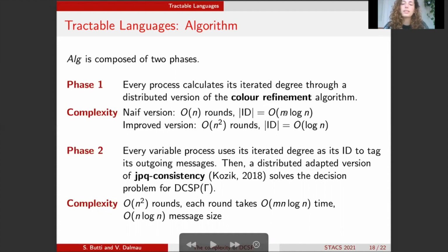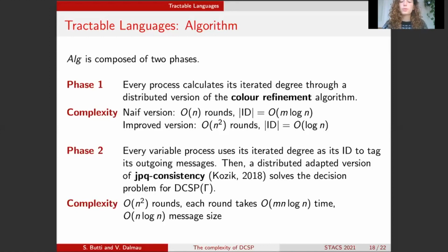And basically, this is not good because later we will need to process these messages in such a way that it will also affect time complexity. So we improved this algorithm at the cost of adding a little bit of time. So we now run over n² rounds. However, we could decrease the maximum size of a message to just be logarithmic in n.